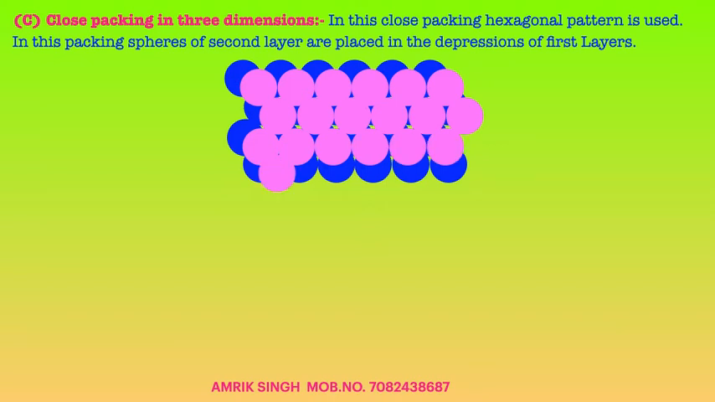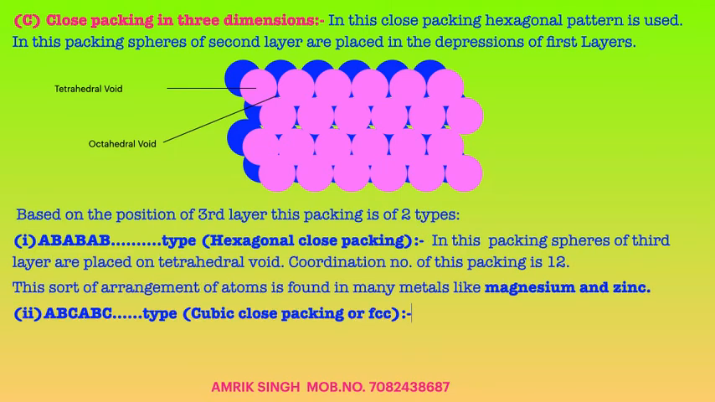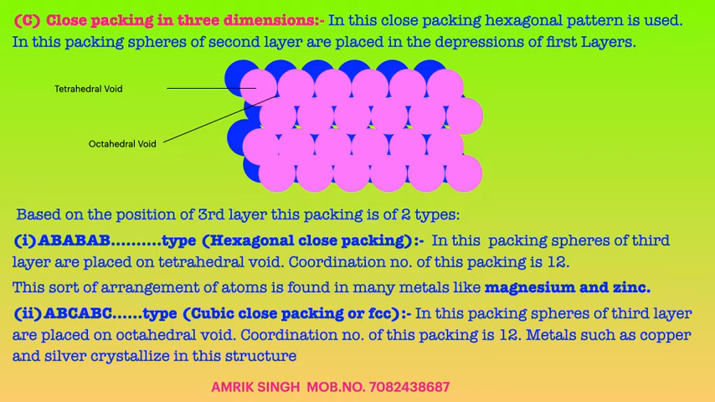Spheres are on the depressions. A tetrahedral void is the empty space between 4 touching spheres, and an octahedral void is the empty space among 6 touching spheres. The concept of voids we will discuss later in detail. Now, based on the position of the third layer, this packing is of 2 types. First is ABAB type or hexagonal close packing, HCP. In this packing, spheres of the third layer are placed on the tetrahedral voids. The coordination number of this packing is 12.